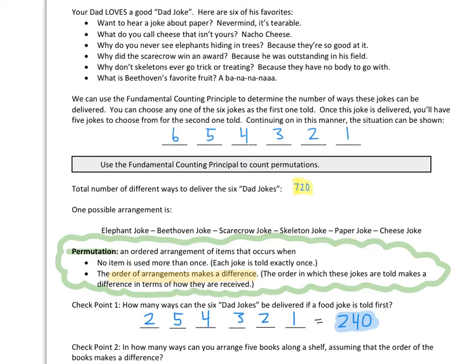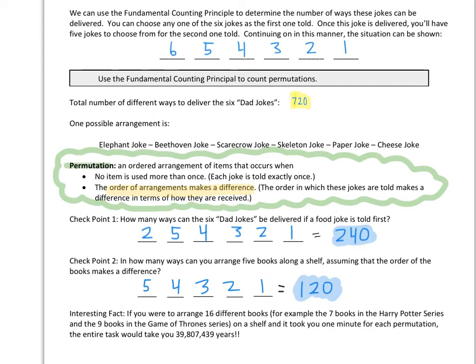Okay, I want you to try the next checkpoint on your own. Read through it, come back, let's check our answers. Okay, so I got 120 different ways. In how many ways can you arrange 5 books along a shelf, assuming that the order makes a difference? So the first book has 5 books to choose from. My next book has only 4 books to choose from. Then 3, then 2, then 1. Multiplying all those together, we get 120 different ways to order the books.